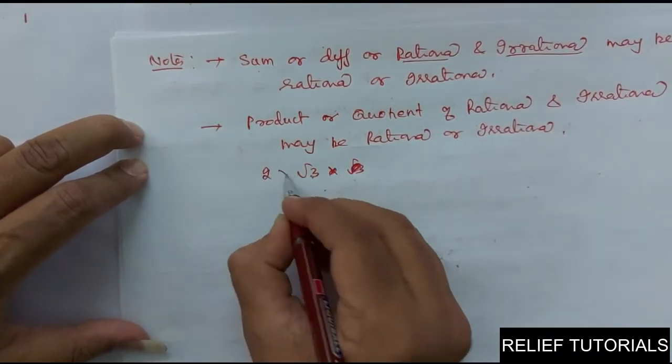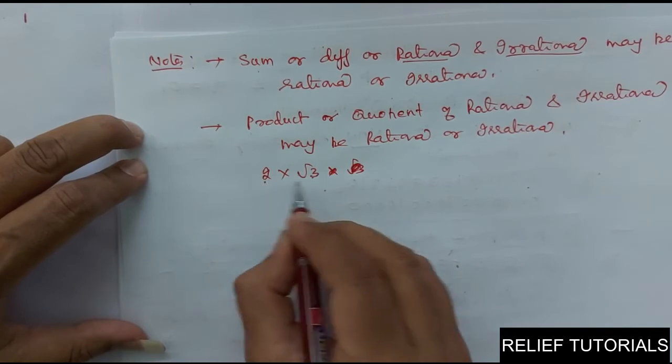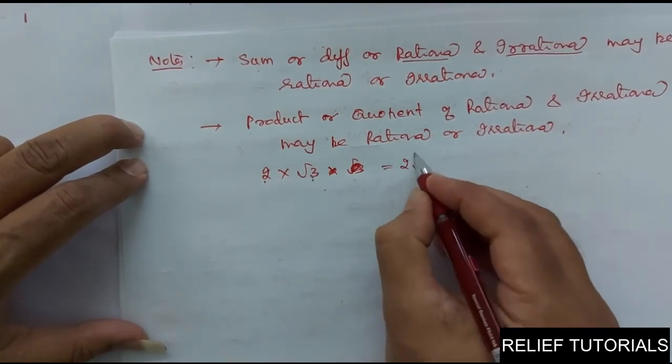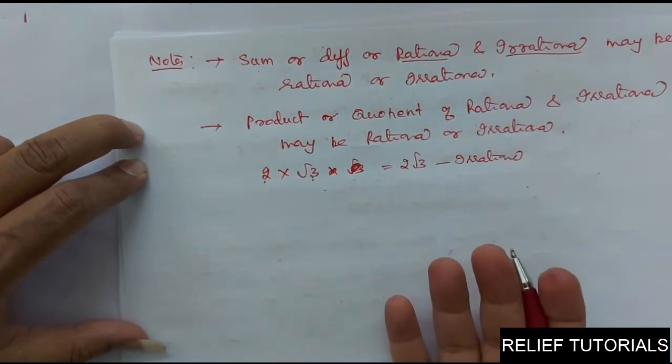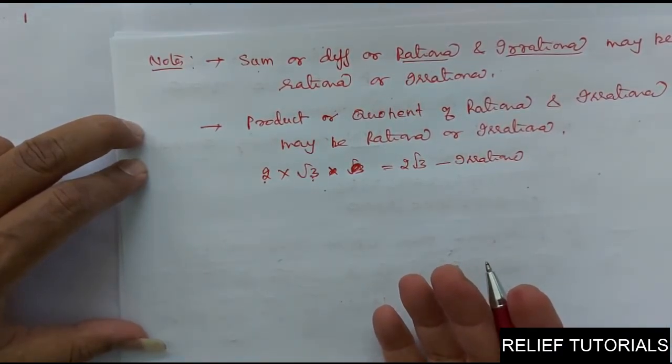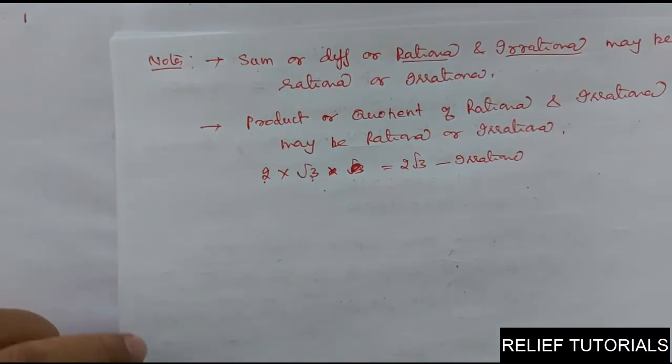2 into root 3. 2 is rational, root 3 is irrational. So 2 root 3 is also irrational. So it may be rational or irrational, we can't say that. Clear? The sum or difference of rational and irrational may be rational or irrational. And also, product or quotient of rational and irrational may be rational or irrational. So these are two important topics. Clear?